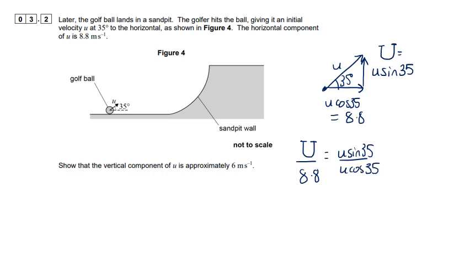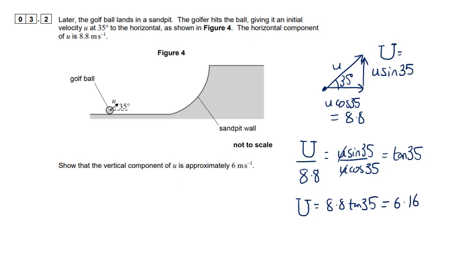So why have I decided to divide? Well, the whole reason for doing that is so that the u's will cancel out. That's the reason for dividing. It's not just some guess that it would work. The u's will cancel. And sine over cos is tangent. So what we get is that u, the vertical component that we're looking for, is equal to 8.8 tan 35. And that gives about 6.16.